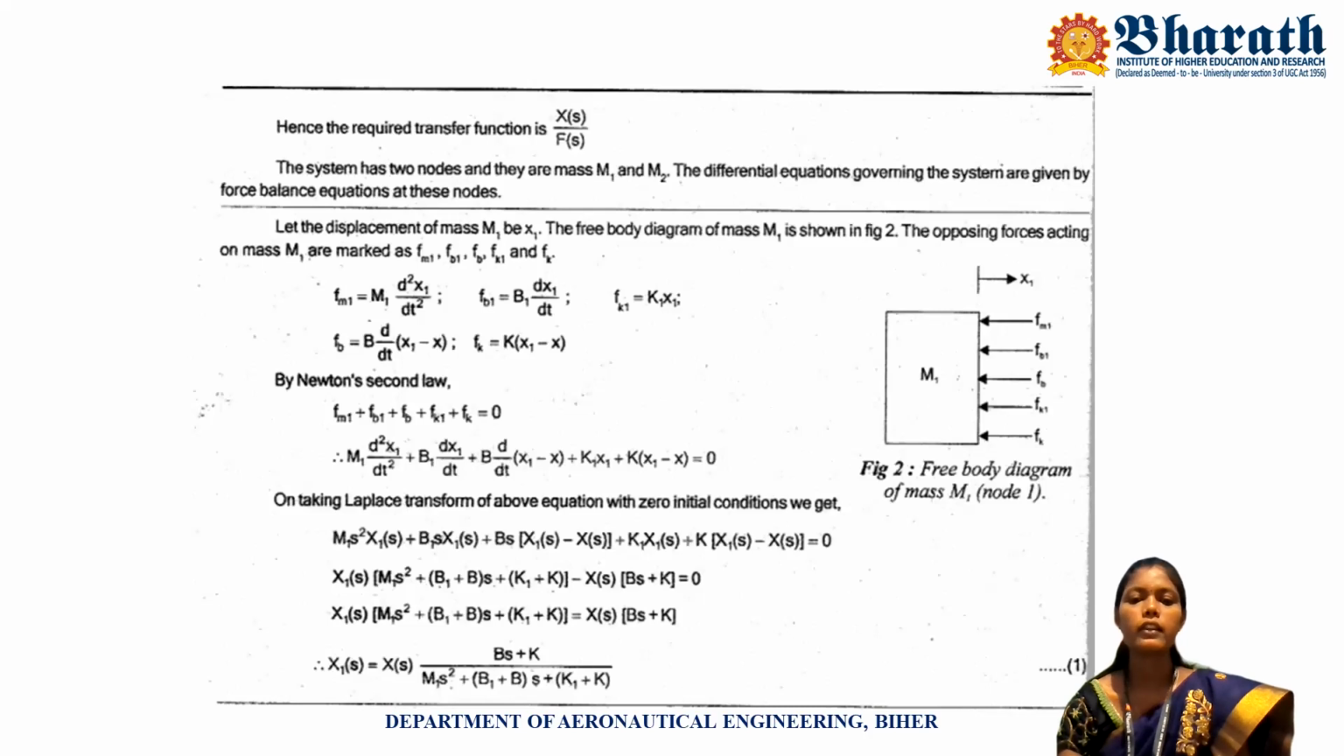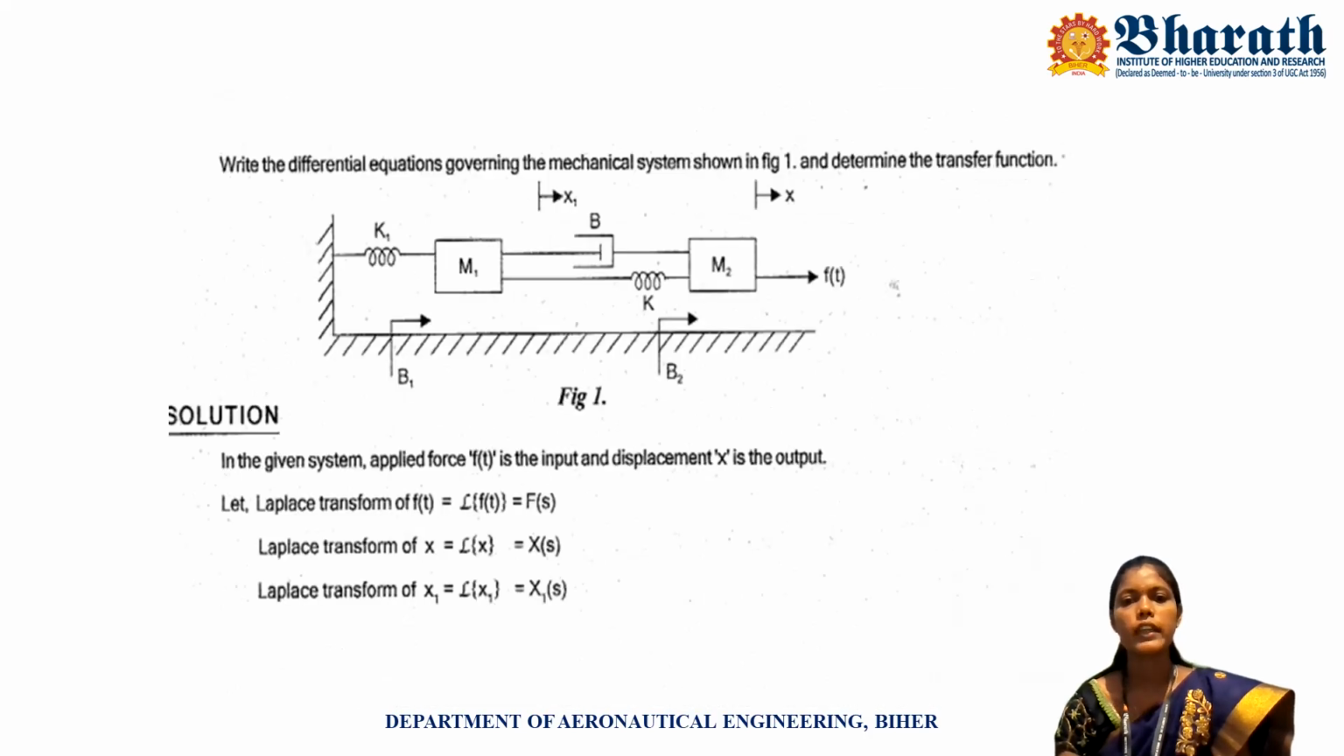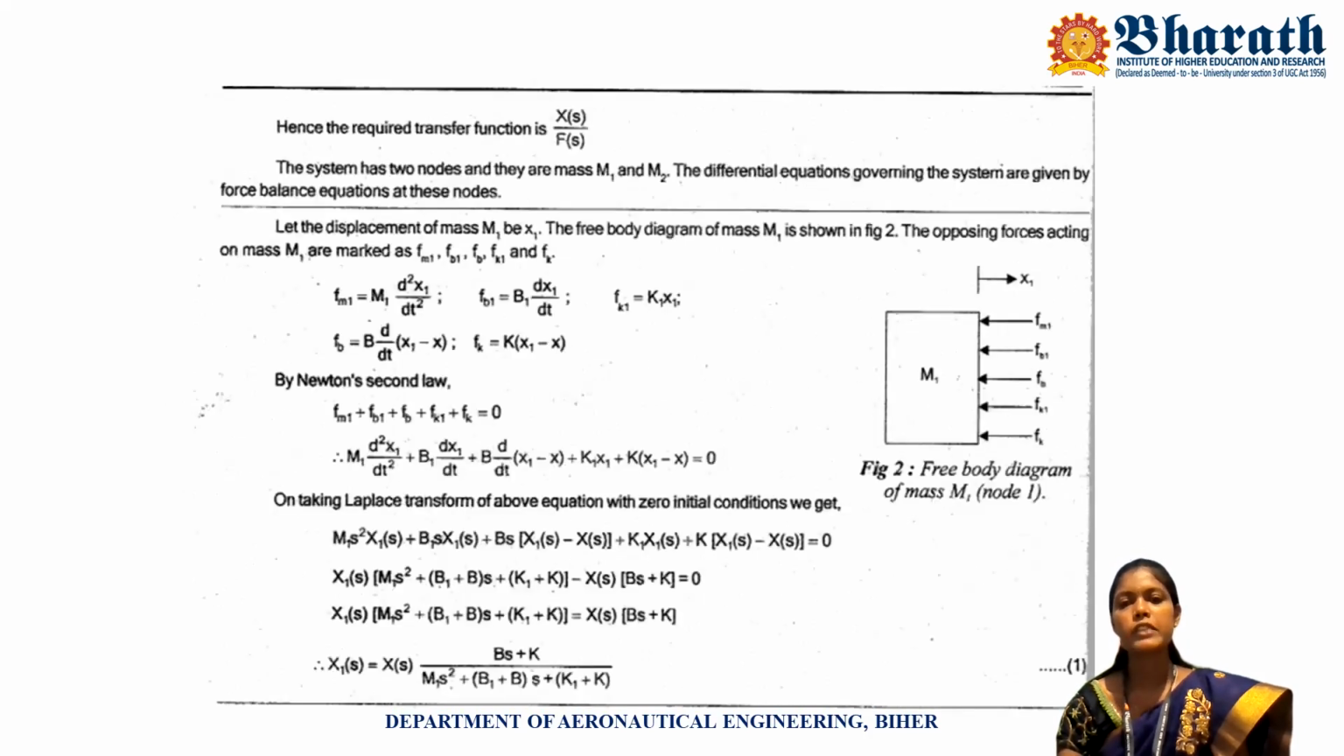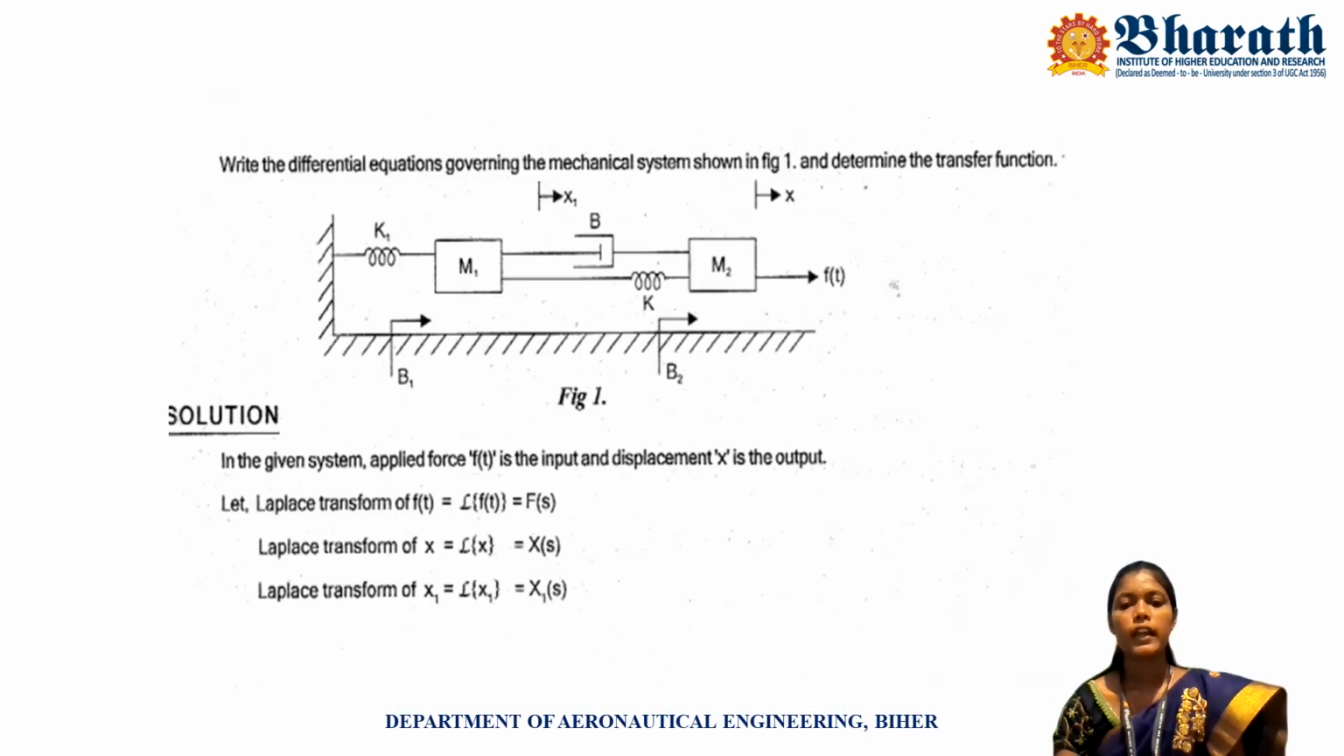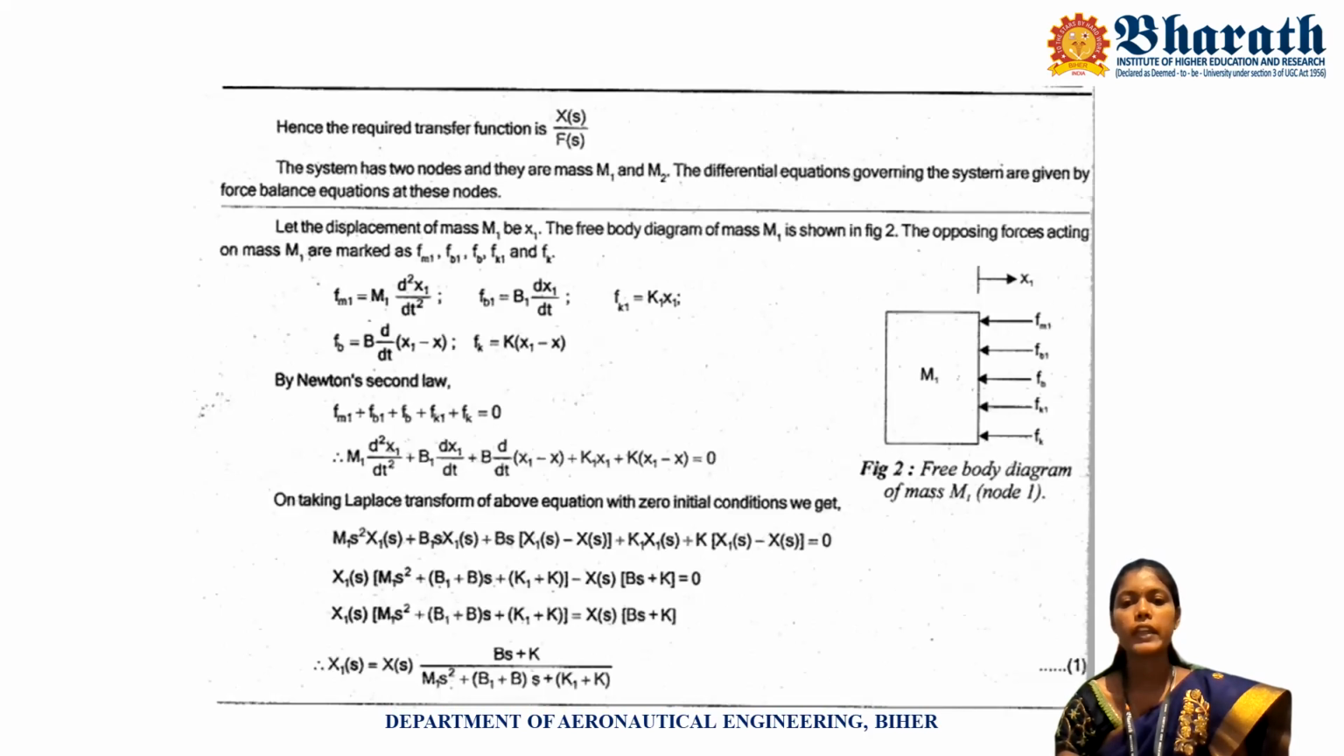Here we want to find output by input. The output is the displacement and the input is the force applied to the mechanical system. So we want to find X of s by F of s. In this problem, they have given two masses. So first we draw the free body diagram for mass 1 and then we will draw the free body diagram for mass 2.